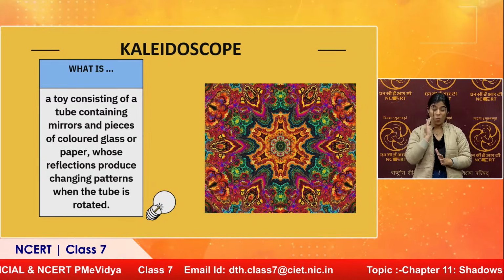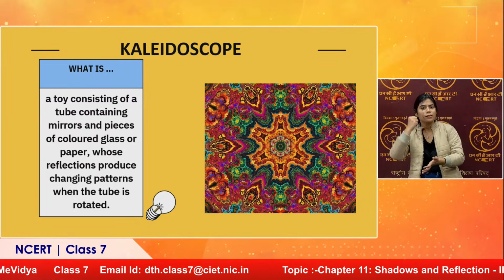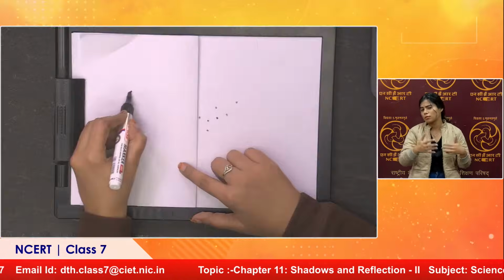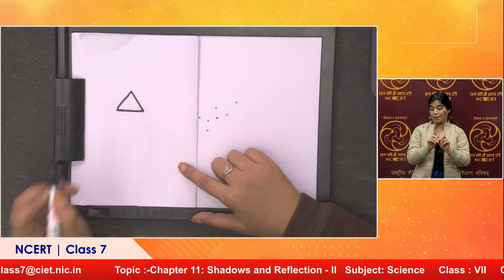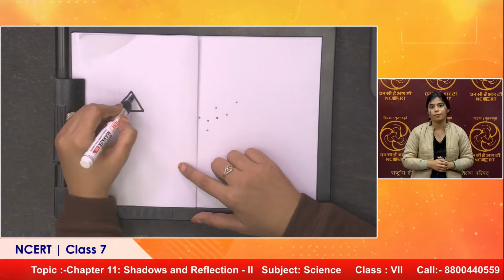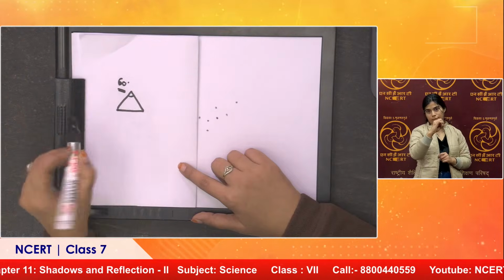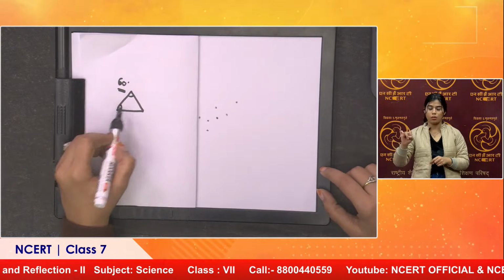Just now we have discussed that when mirrors are kept at some angle, it decides the number of images. Multiple images. In this case, those three mirrors are placed like this: one mirror here, one mirror here, one mirror here. Basically each angle will be 60 degrees, because it looks like an equilateral triangle.